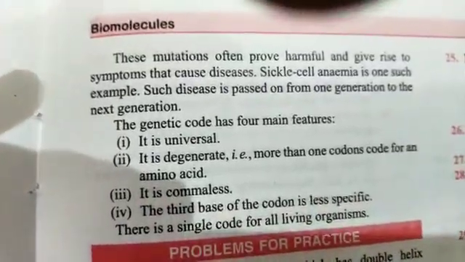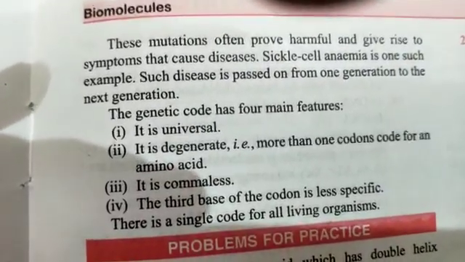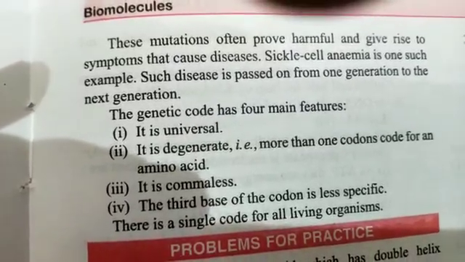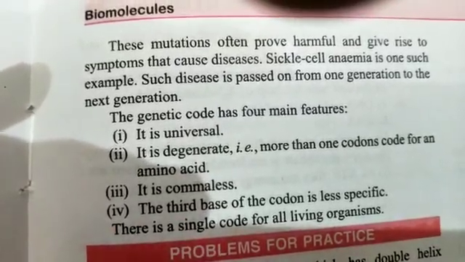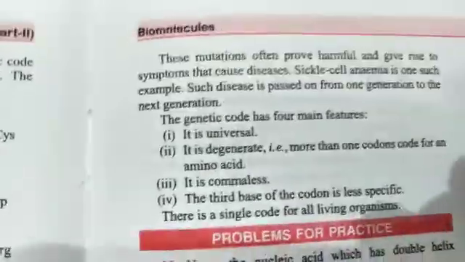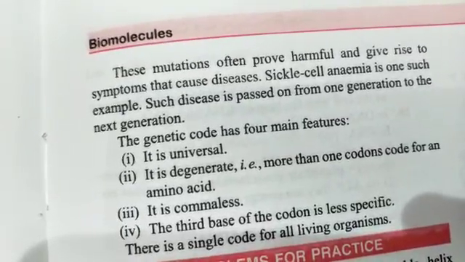Mutation is often harmful and gives rise to symptoms that cause disease. Sickle cell anemia is one such example. Such disease is passed on from one generation to the next.